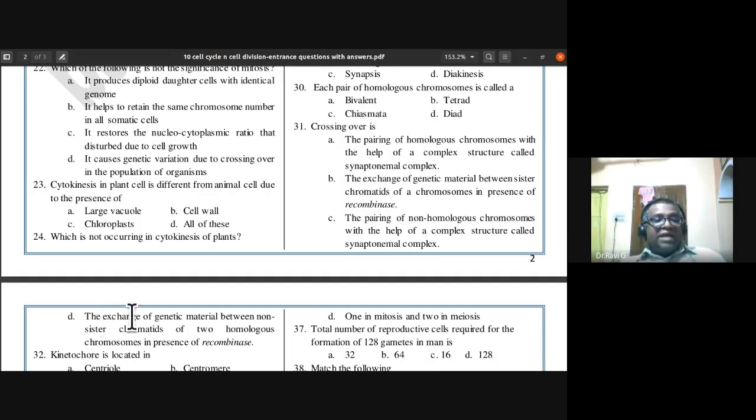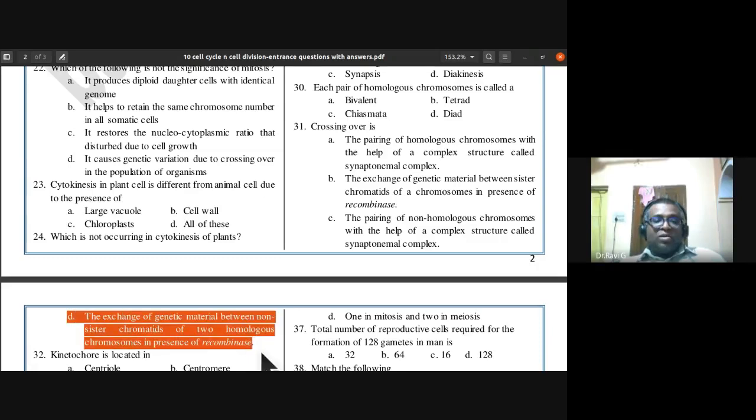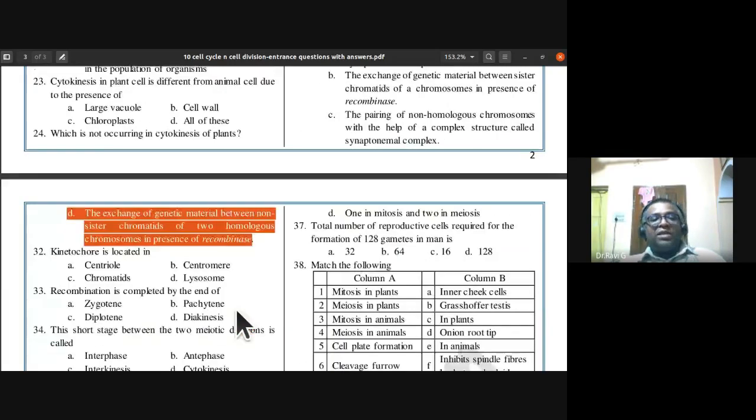So D, the exchange of genetic material between non-sister chromatids of two homologous chromosomes in the presence of the enzyme recombinase, is the exact explanation of crossing over. So D is the answer for the 31st question.